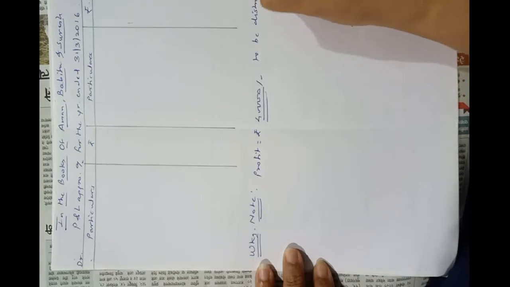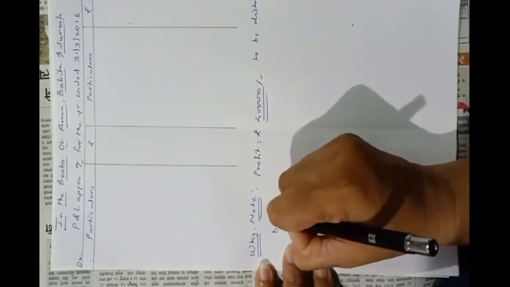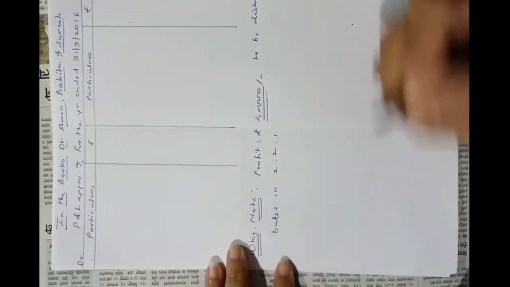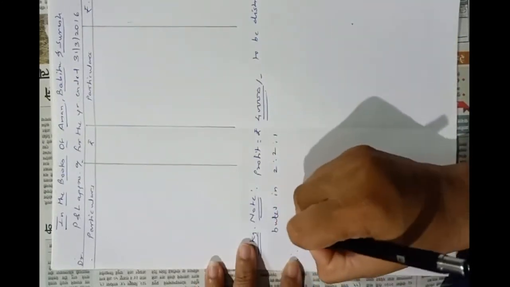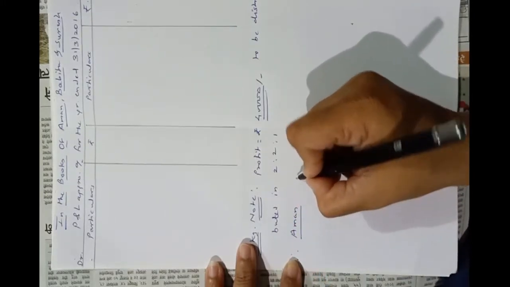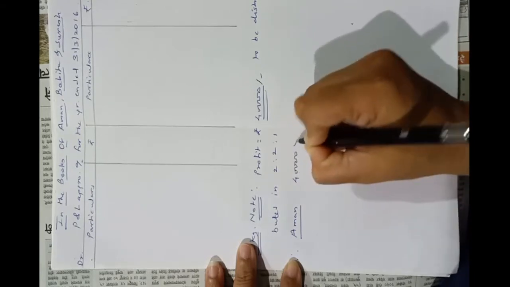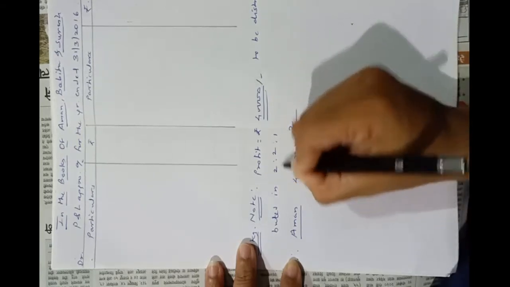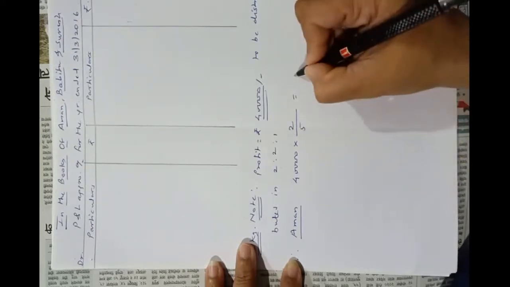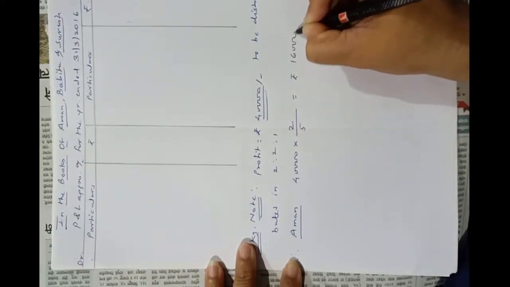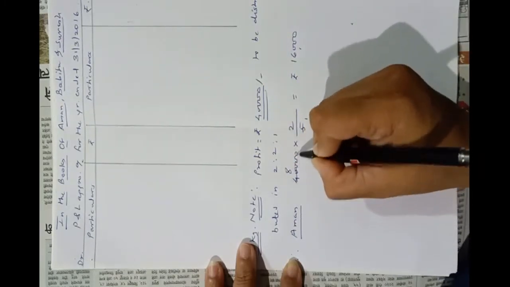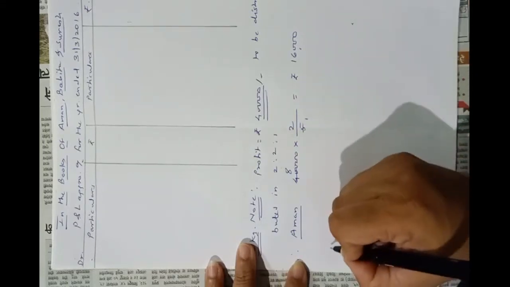So for Aman, 40,000 into 2 upon total of all these, that is 2 upon 5. So it will be rupees 16,000. 5 ones are 5, 5 eights are 40. This is 8,000 into 2, that is rupees 16,000.